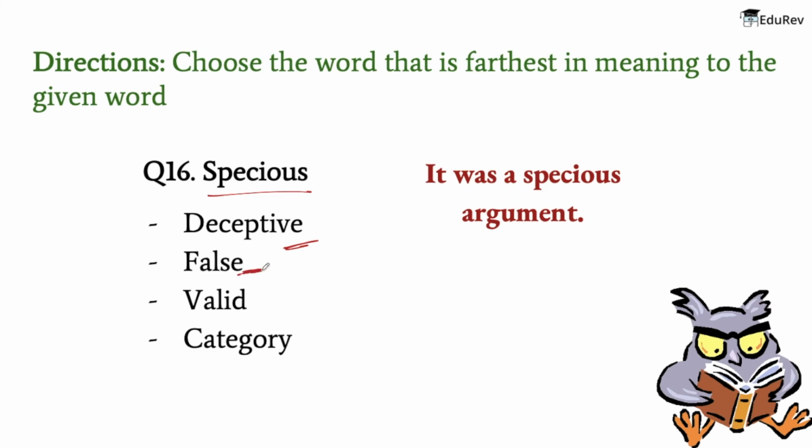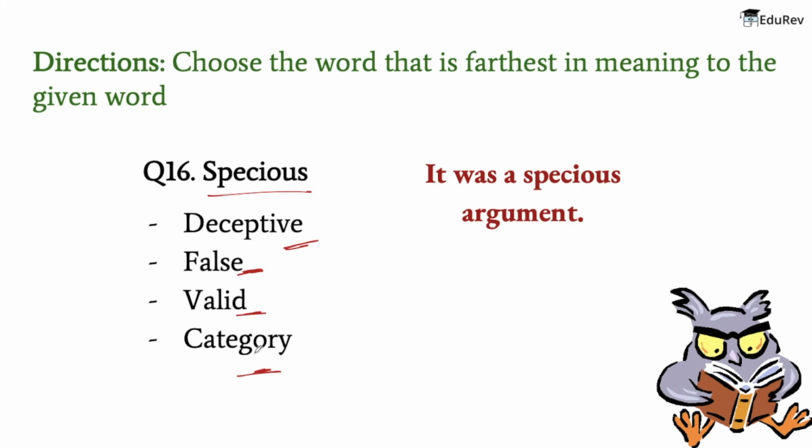The meaning of false is not according with truth or fact, that is something that is incorrect. The meaning of valid is having a sound basis in logic or fact, that is reasonable or cogent. And the meaning of category is a class or division of people or things regarded as having particular shared characteristics. So that is what is category.